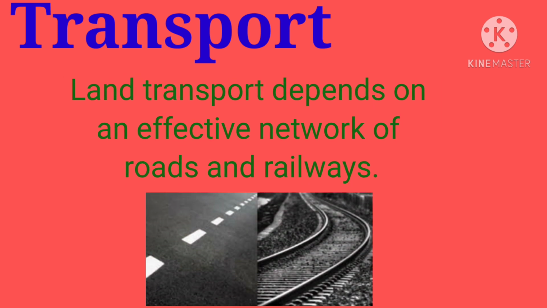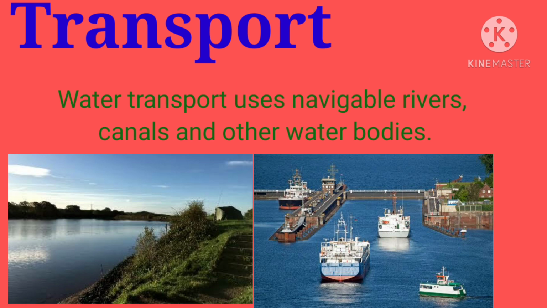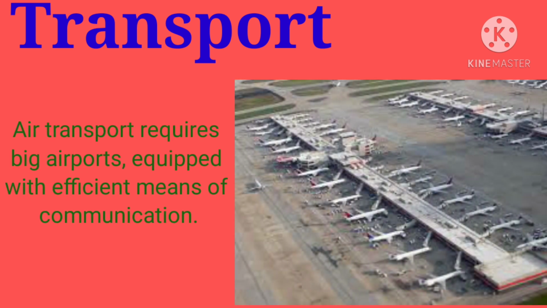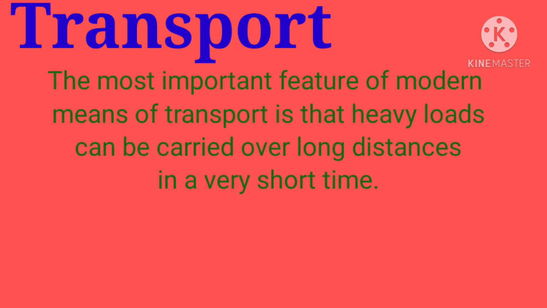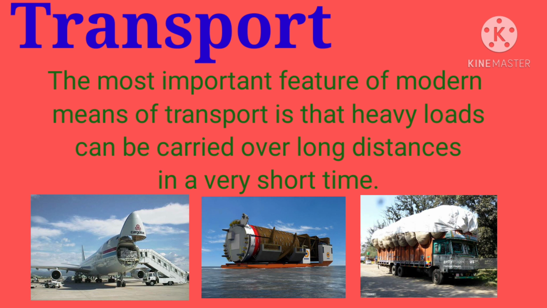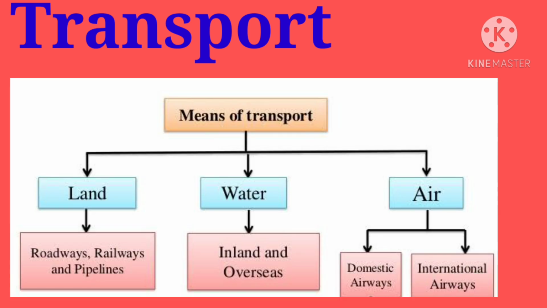Land transport depends on an effective network of roads and railways. Water transport uses navigable rivers, canals, and other water bodies. Air transport requires big airports equipped with efficient means of communication. The most important feature of modern means of transport is that heavy loads can be carried over long distances in a very short time. Okay, so now we are going to see the different means of transportation.